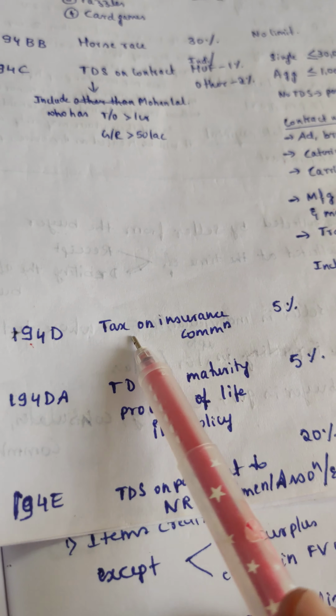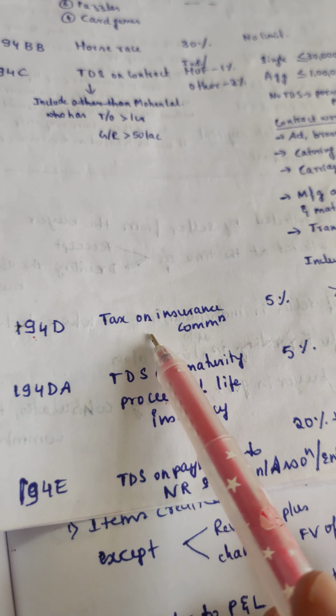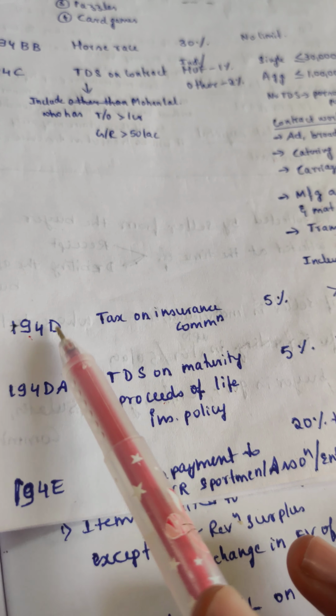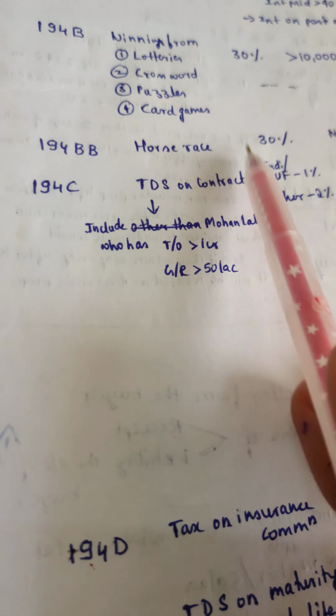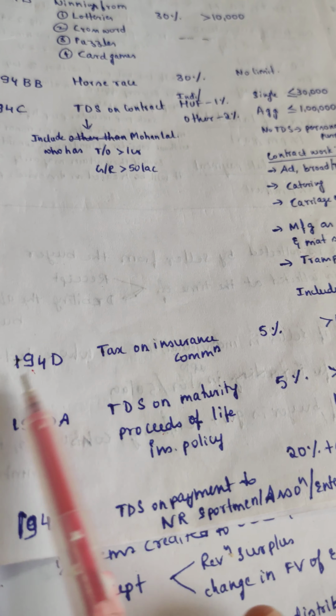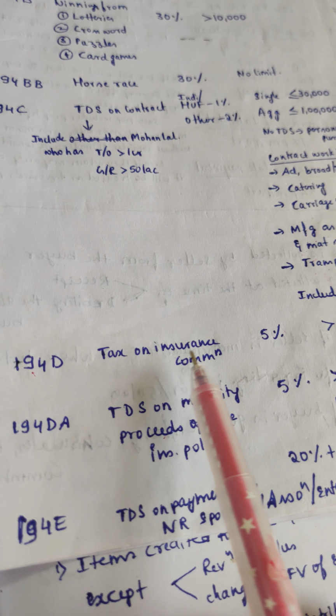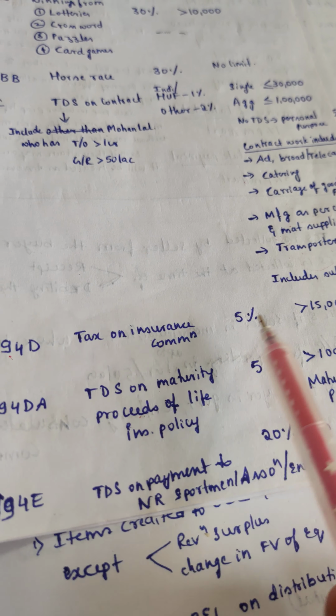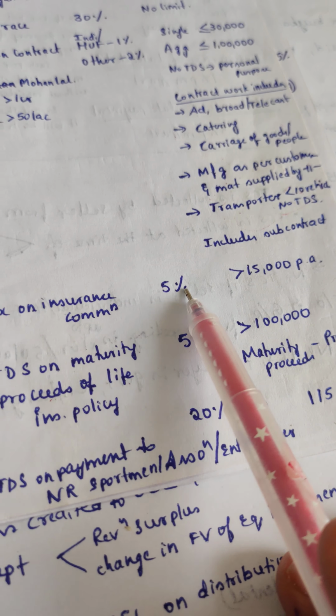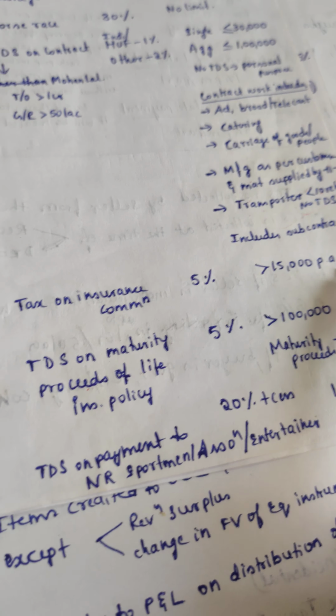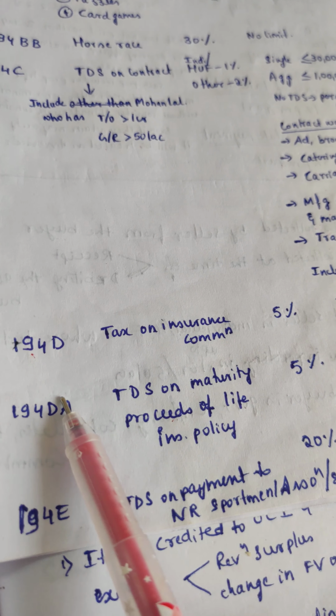Then 194D, tax on insurance commission. D for death. That's how we remember it; C for contract. So for the insurance commission that we have paid, it is 5% TDS. The amount should be greater than 50,000 per annum. That's when we deduct the TDS.